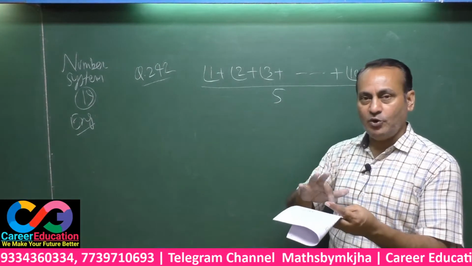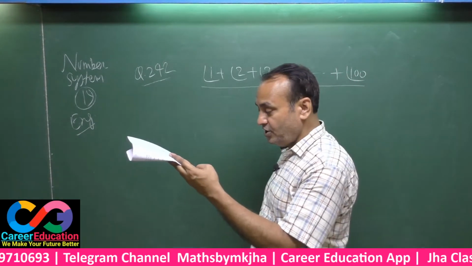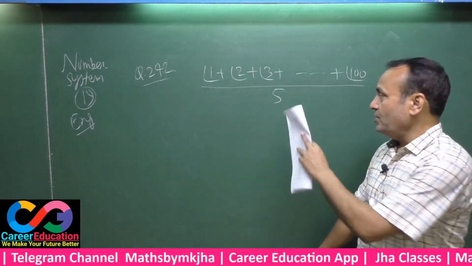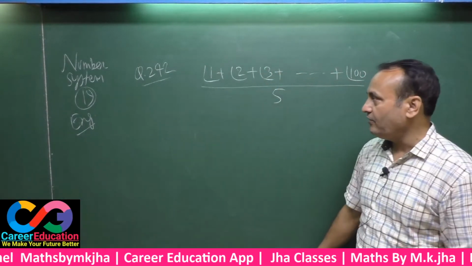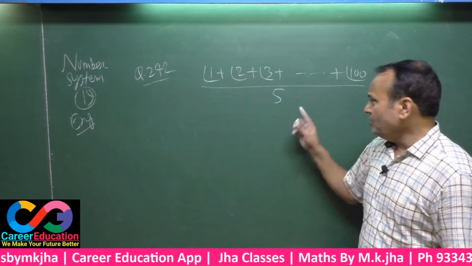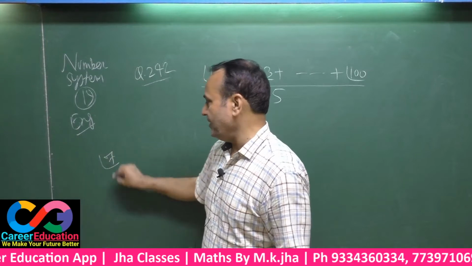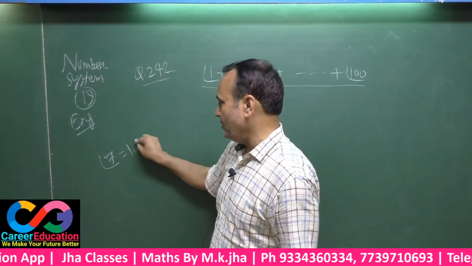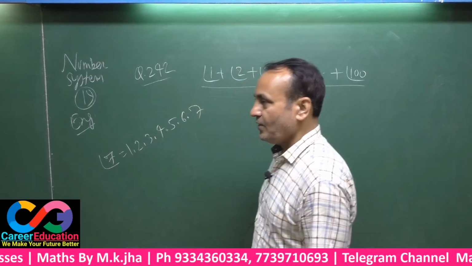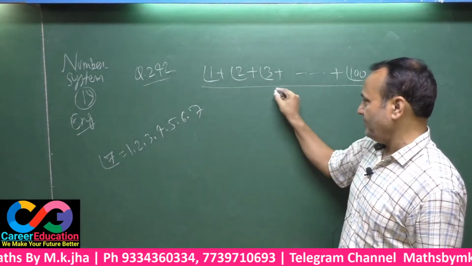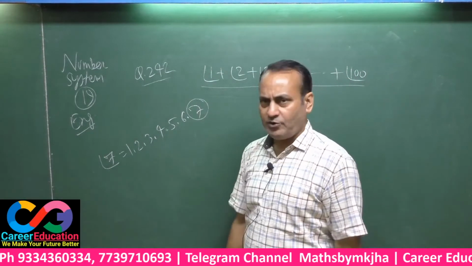So you may correct your question. This must be 7, as the remainder is 5 in your option D. D is your answer. That means 5 can't be here. If any number is divided by 5, the remainder can't be 5. See here, you have to look from factorial 7. From factorial 7 onwards, every time factorial 7 will be coming.